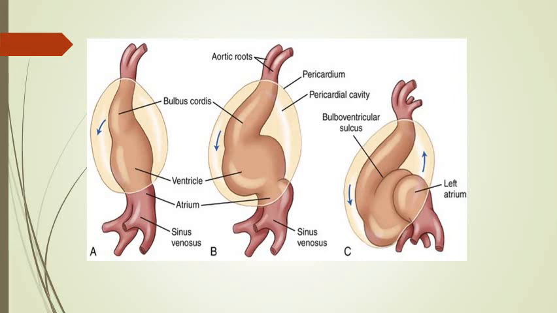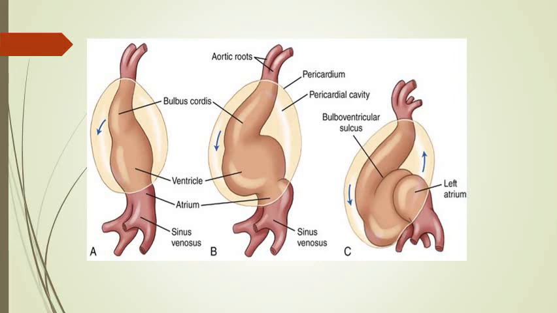So the regions of the heart: bulbus cordis, ventricle or primitive ventricle, atrium or primitive atrium, and then sinus venosus. These are 4 regions of the heart, or 4 parts of the heart tube, you can say. And then folding of the heart will take place, which is to be discussed later.